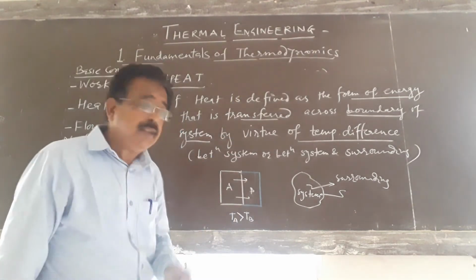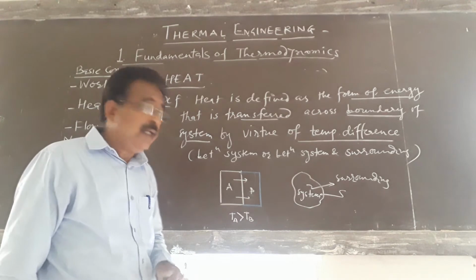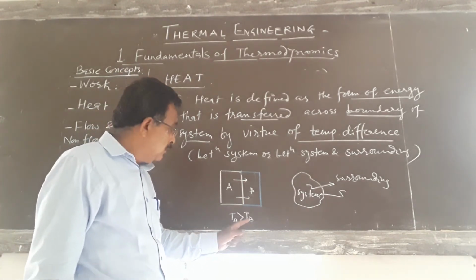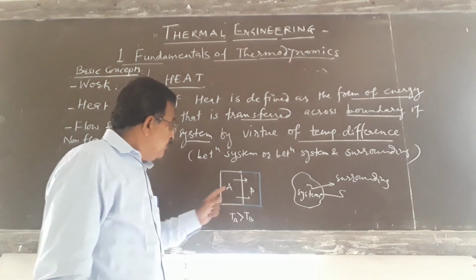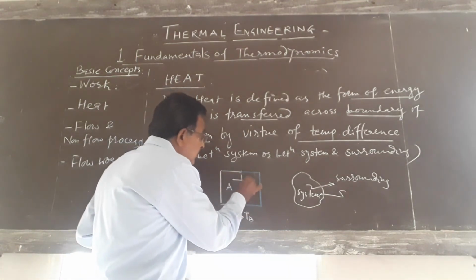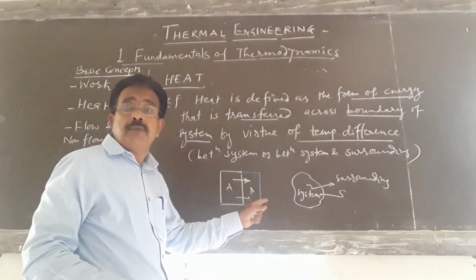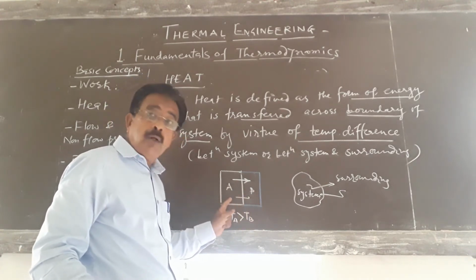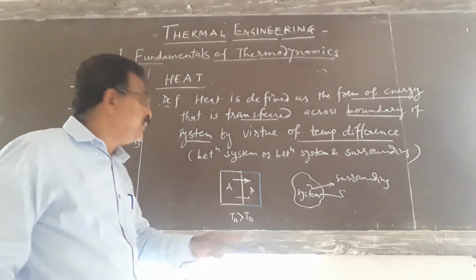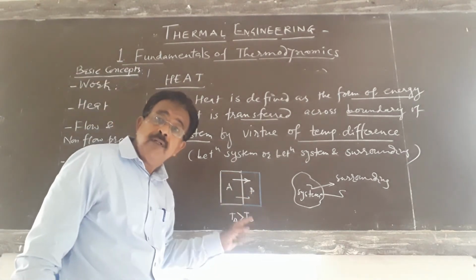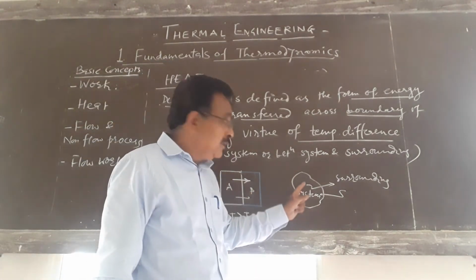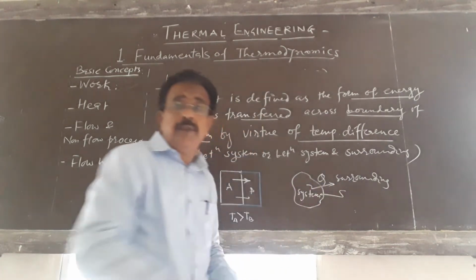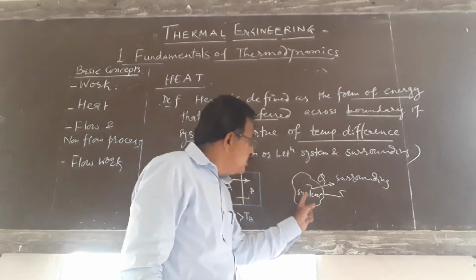Say for example, these are two systems, A and B. If the temperature of system A is more than the temperature of system B, then the energy, that is heat, will cross the boundary from system A to system B. Similarly, consider energy transfer between a system and its surrounding.